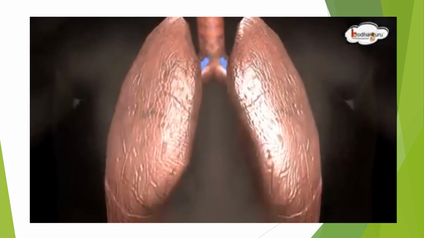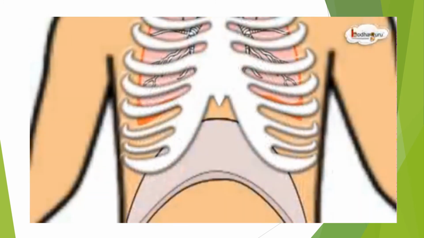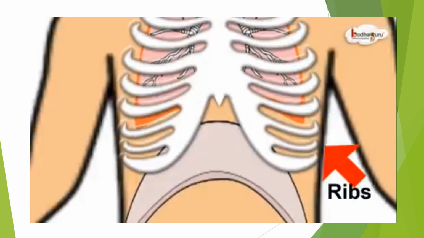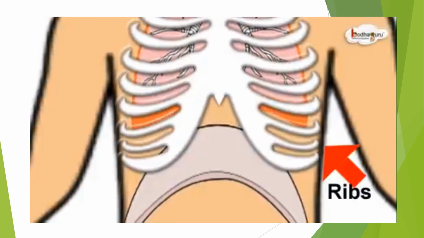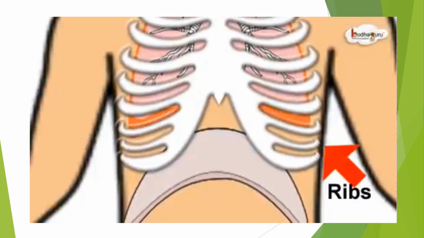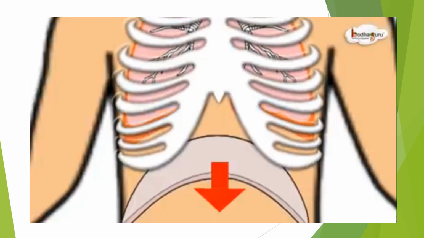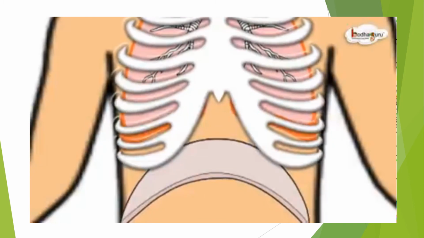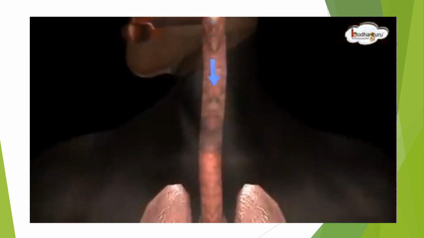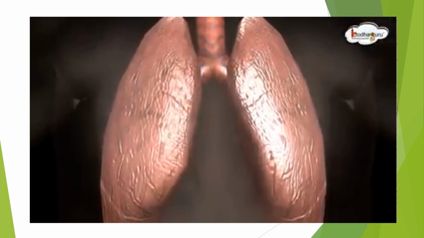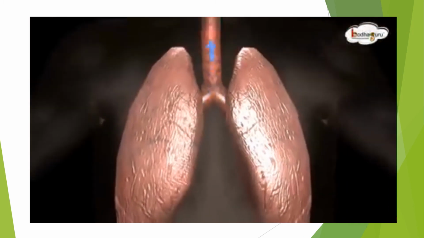Now, besides the lungs and the diaphragm, the ribs also play a very important part in breathing. When we inhale, the external intercostal muscles contract.